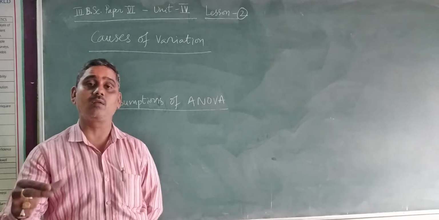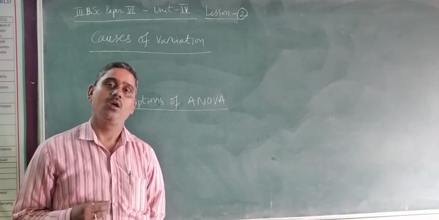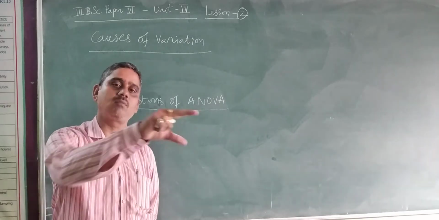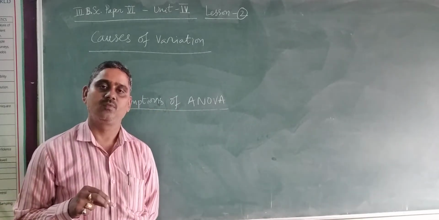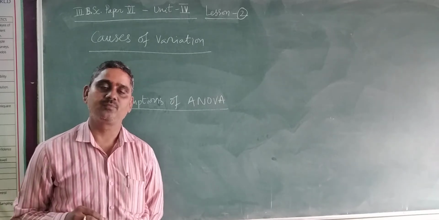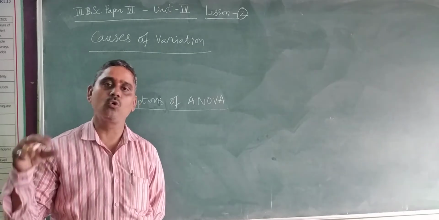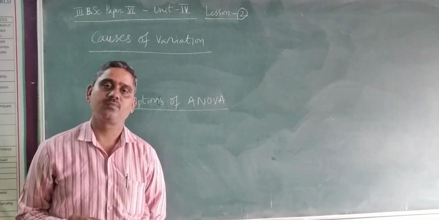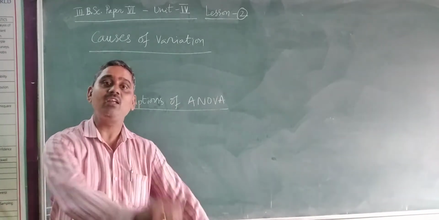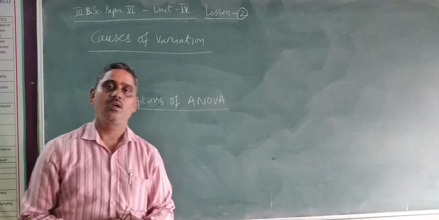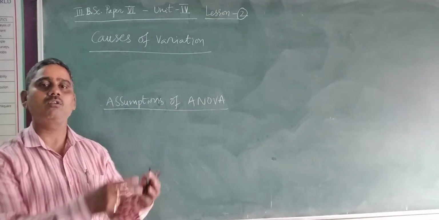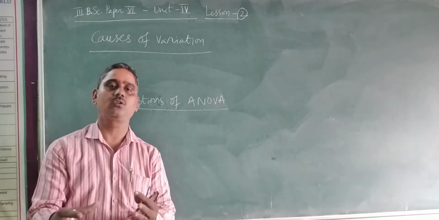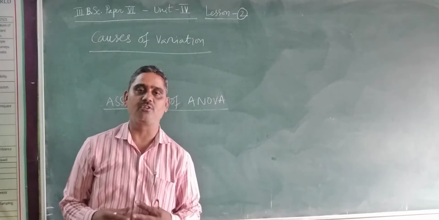If you have applied treatment number 1 on some 4 or 5 plots in the agricultural field, and treatment number 2 on another 5 to 6 plots, what is the yield you have observed?